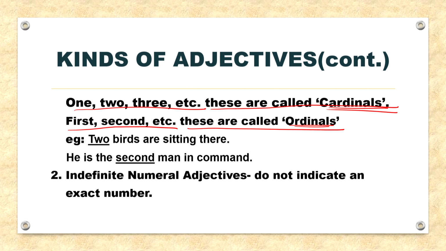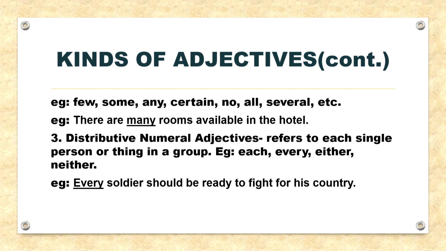Next, the second one is indefinite numeral adjective. It does not indicate an exact number. For example, few, some, any, certain, no, all, several and so on. For example, there are many rooms available in the hotel. Distributive numeral adjectives. They refer to each single person or thing in a group. For example, each, every, either, neither and so on. For example, every soldier should be ready to fight for his country.